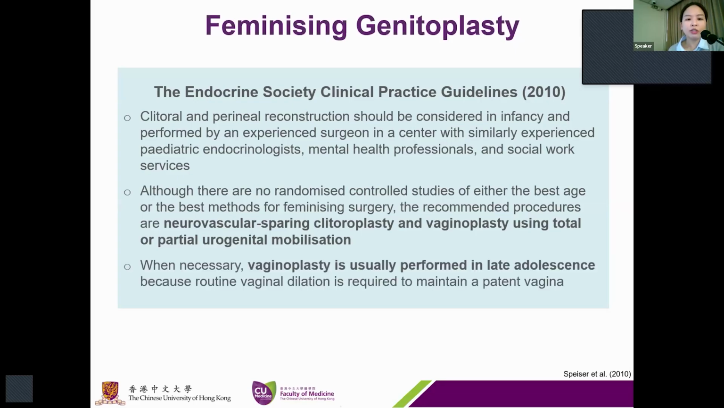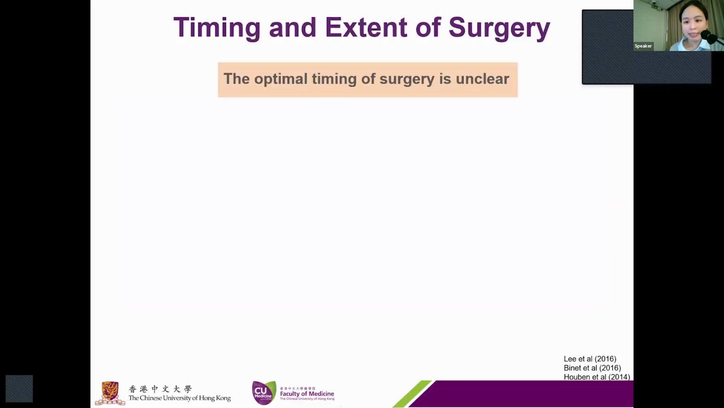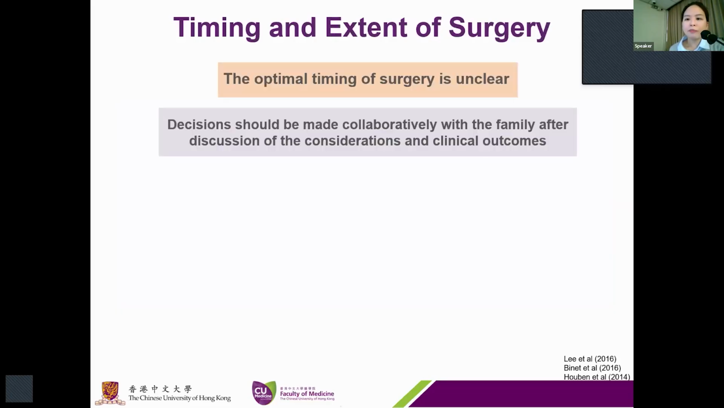When necessary, vaginoplasty is usually performed in the late adolescent period because routine vaginal dilation is required to maintain a patent vagina. So in summary, the optimal timing of surgery is unclear, and the decision should be made collaboratively with the family after discussion of the considerations and the clinical outcomes after surgery.